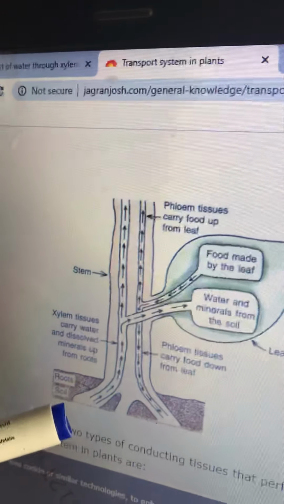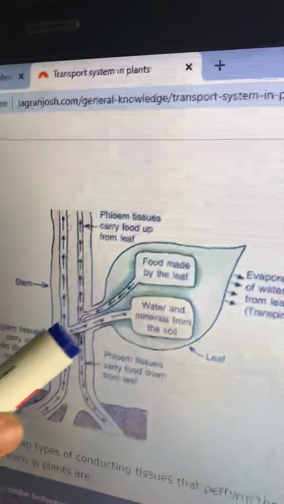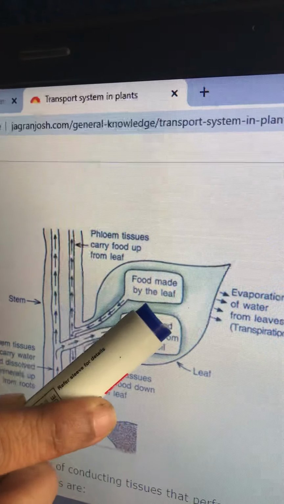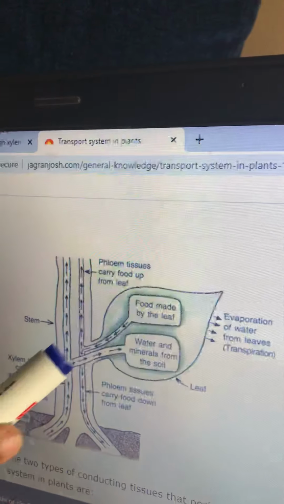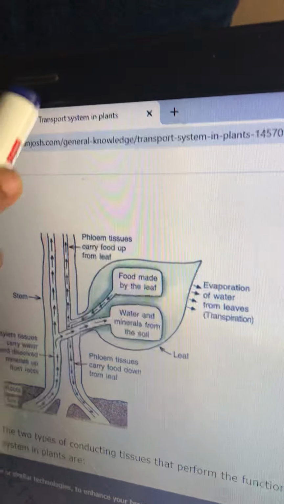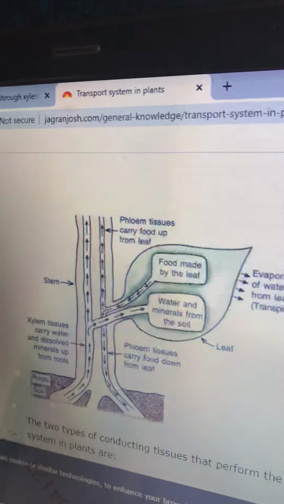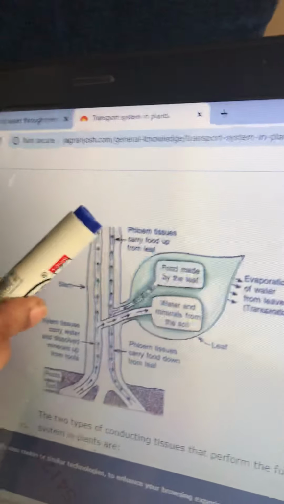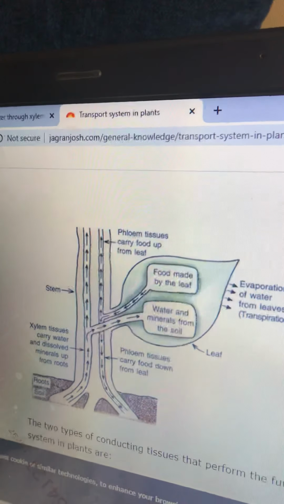You can see at the center of the root, the center of the stem, and from there it is supplied to the center of the leaf, which is the midrib, and like this the xylem will be conducting the water from the roots to the leaves, in the upward direction. You see the arrow mark is upward. Here you can see how the water is moving through the xylem, and this xylem forms a pipeline.